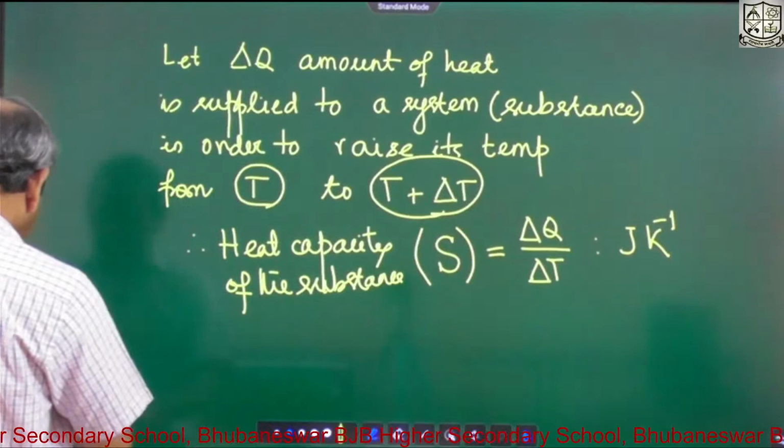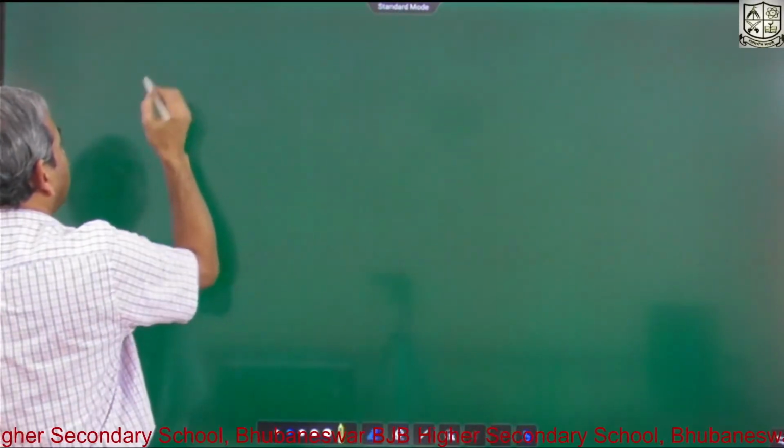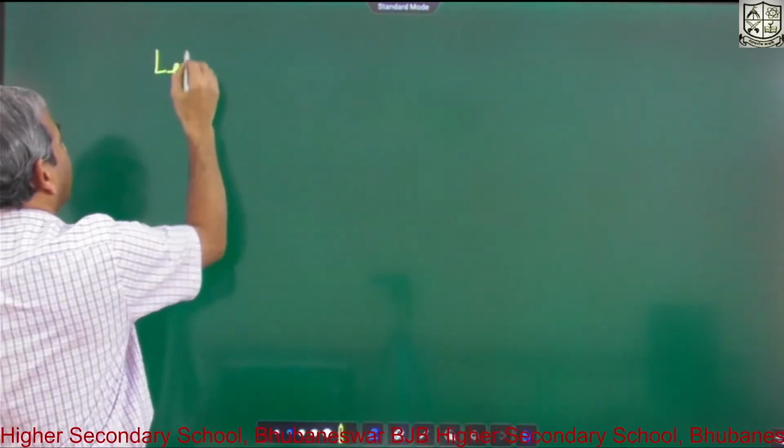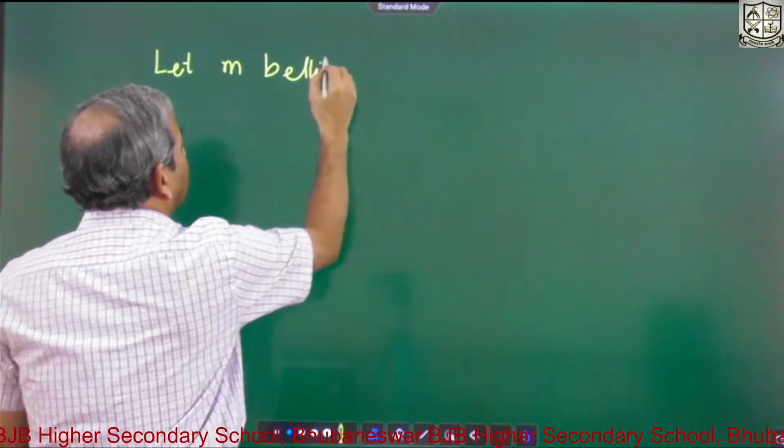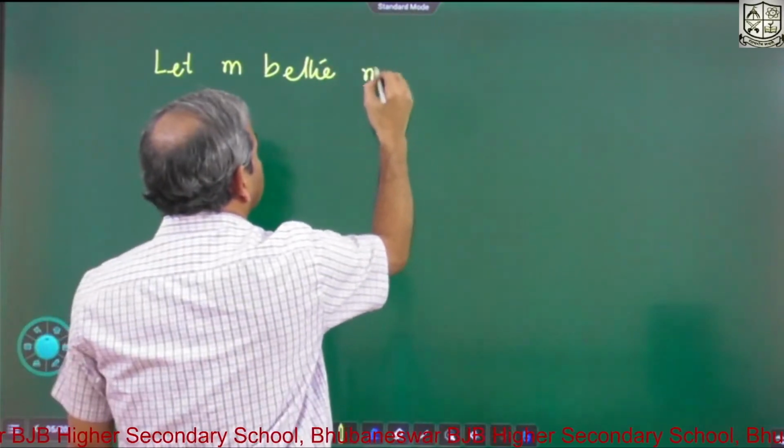In order to make it independent of mass, let small m be the mass of the substance.